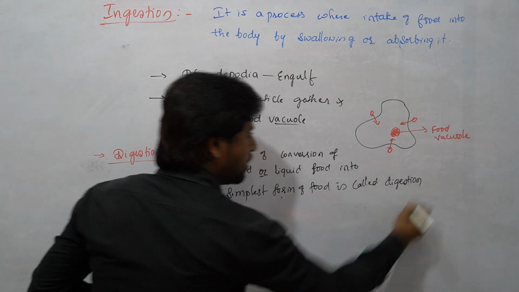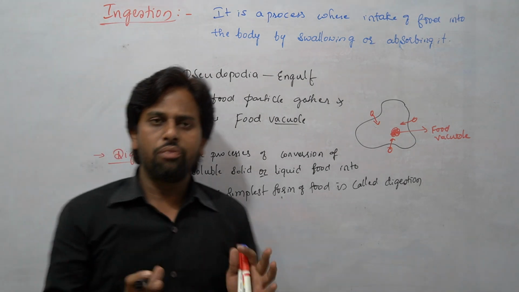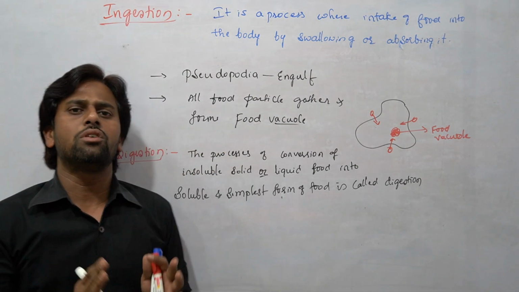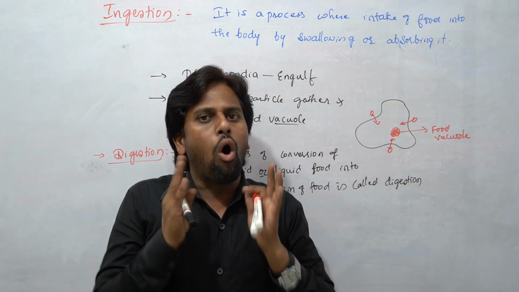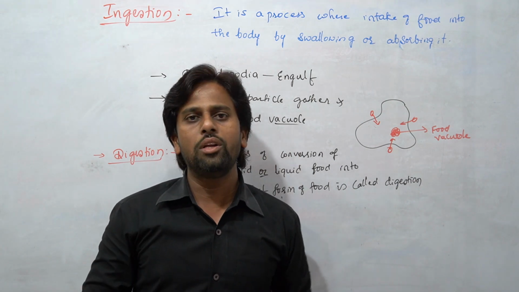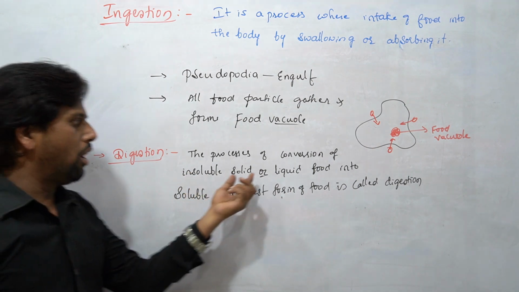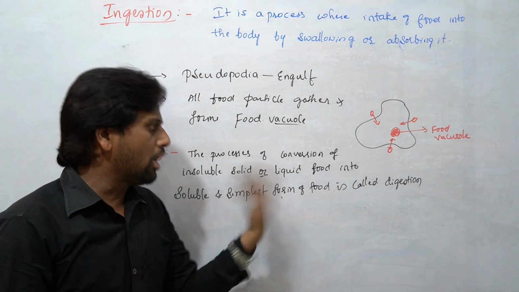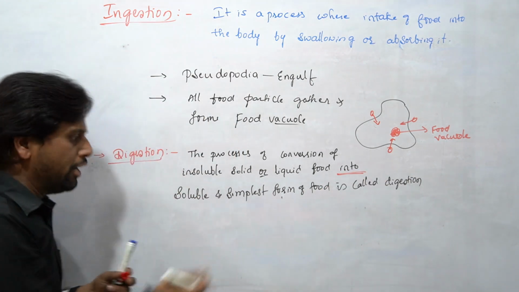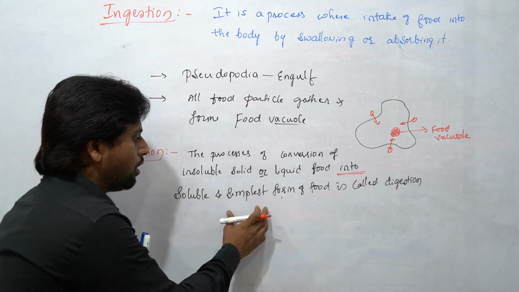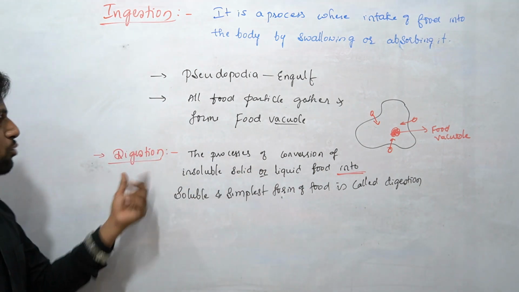Students, we define digestion in one line: it is the process of conversion of complex food into simplest form. Complex food is always insoluble. Insoluble means it is not going to dissolve or mix. So this insoluble food, whether solid or liquid, has to be converted into soluble, which is the simplest form of food. This process is considered digestion.